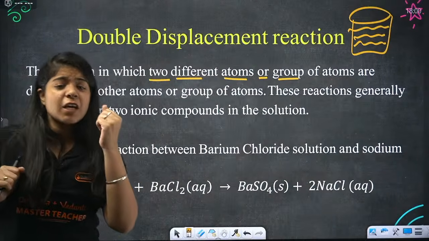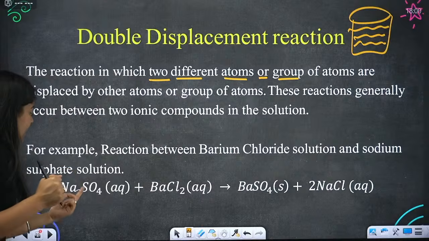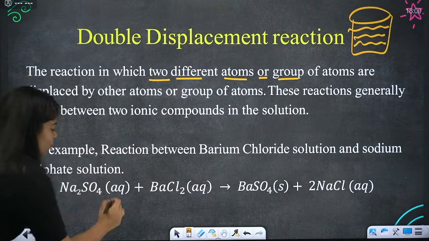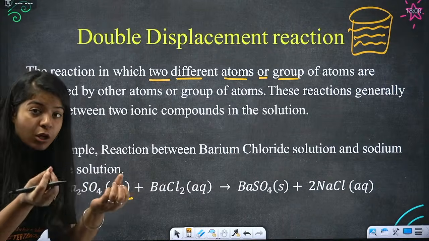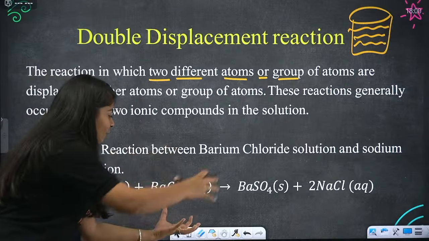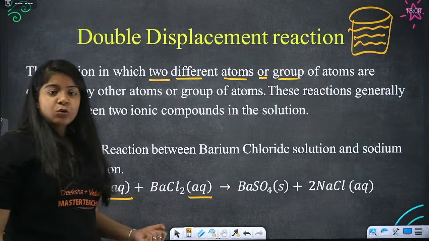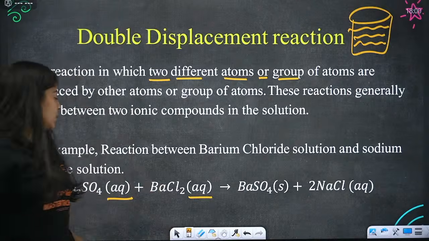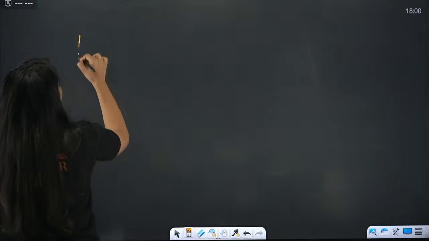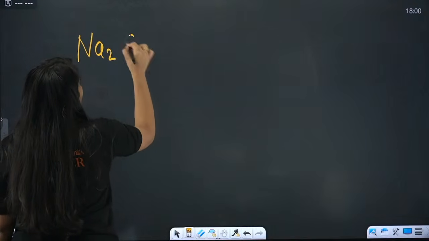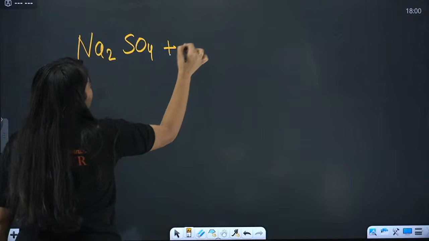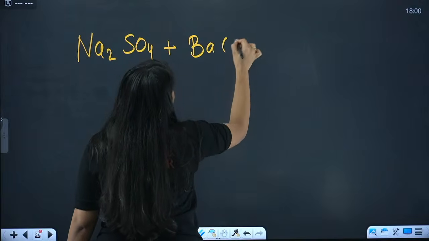Now the very famous example of this is Na2SO4 aqueous. What did we say? Aqueous, it's a solution, and in that same beaker we put BaCl2 as well. So this is also aqueous. So now Na2SO4 and BaCl2 are combined. What happened? Na2SO4 combined with BaCl2.